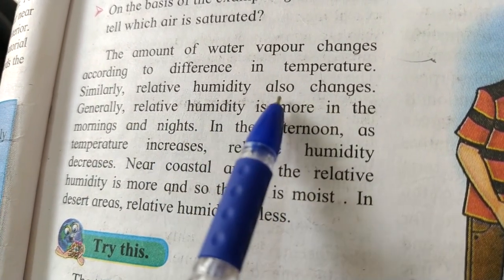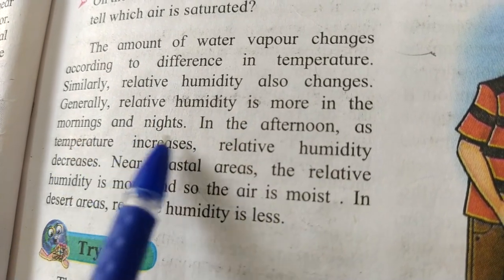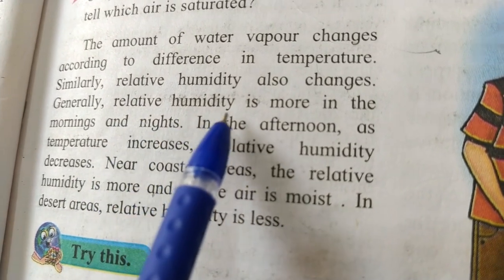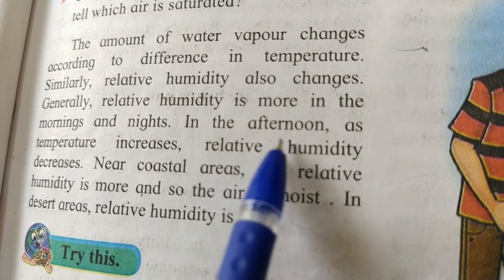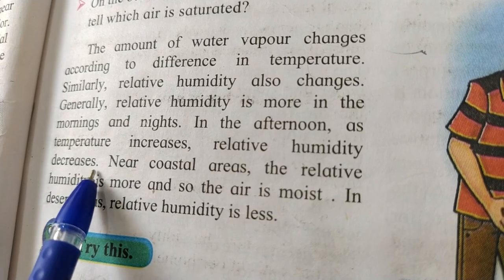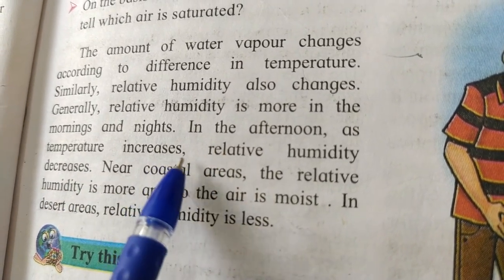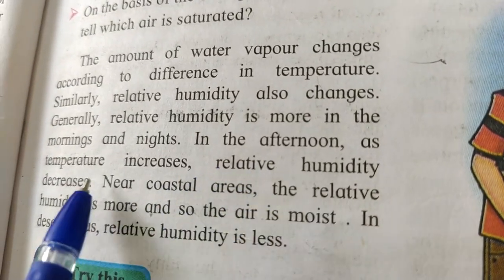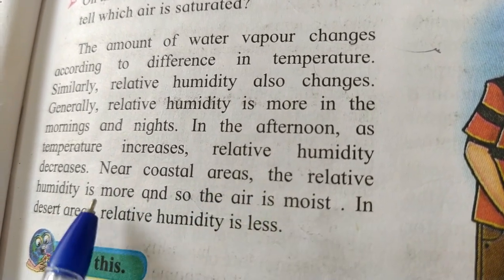Generally, relative humidity is more in the mornings and nights. In the afternoon, as temperature increases, relative humidity decreases. So in short, in the morning and evening relative humidity is higher, and in the afternoon it decreases. Near coastal areas, the relative humidity is more.